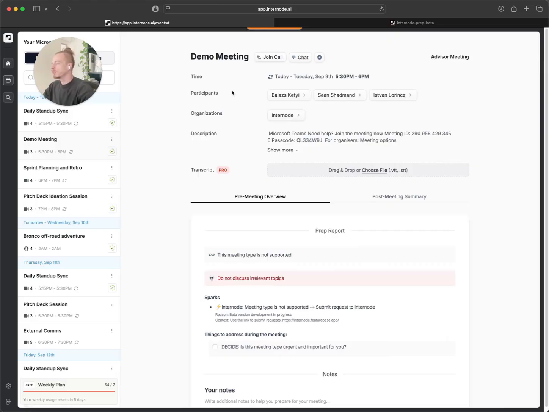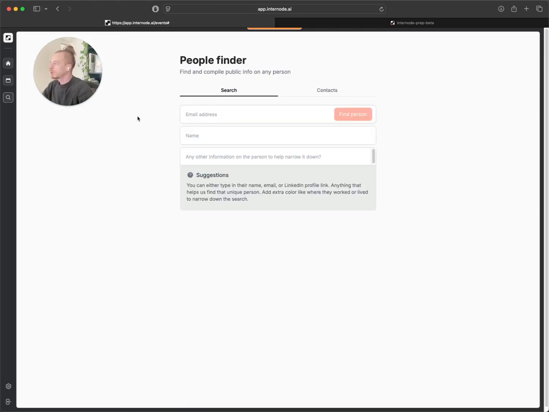So if you do not want to share your calendar data with us, unfortunately, you wouldn't be able to use these two features, so we are not able to generate prep meeting overviews or post-meeting summaries for you. But you can still use the people research function. So this is what we call the people finder or people research.